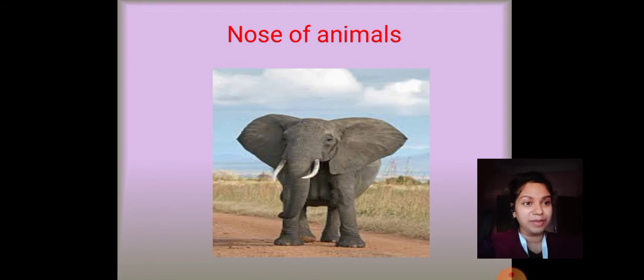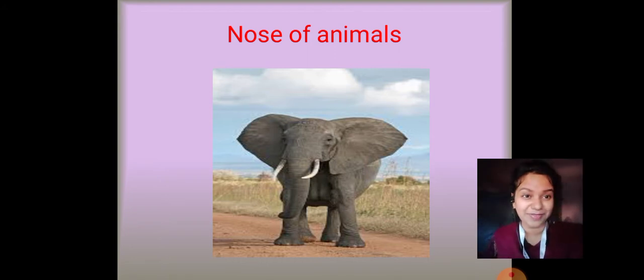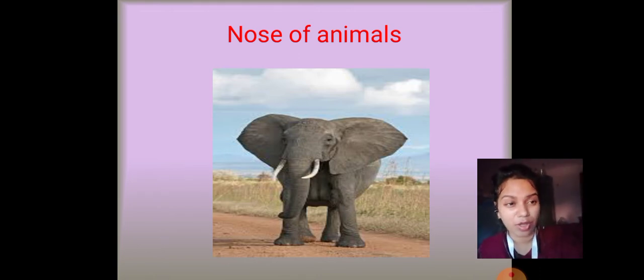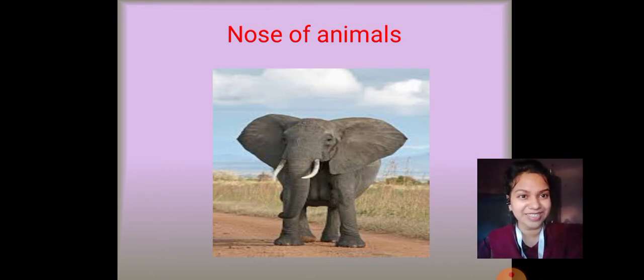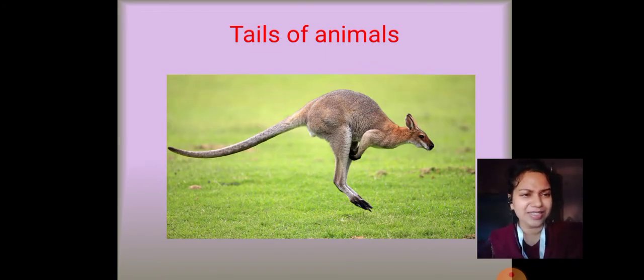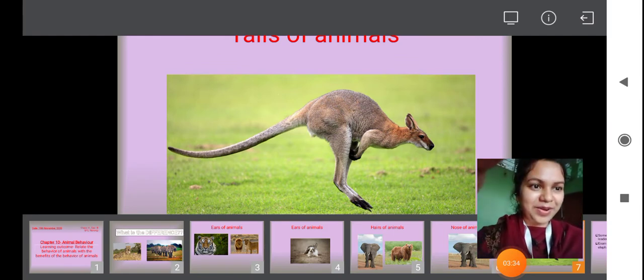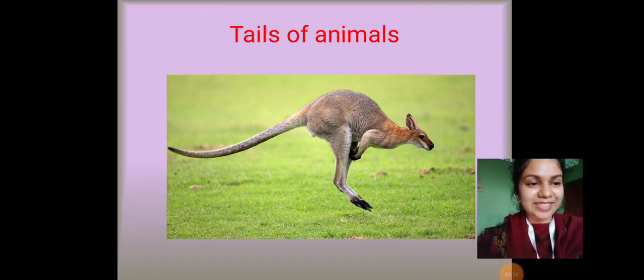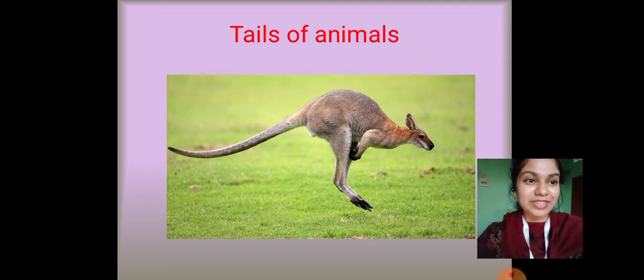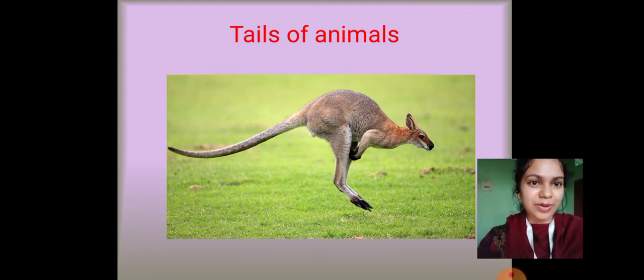Okay, we had also learned about the nose of the animal. Can you see the elephant here, children? The nose of the elephant is very long, and it is very useful for the elephant as well, right? And we had learned that some animals have tails, right? And some animals like kangaroos have a very long tail. You can see in the picture that the kangaroo has a very long tail, right, children? Alright, so we had learned that some animals have a very long tail, like the tail of a kangaroo.